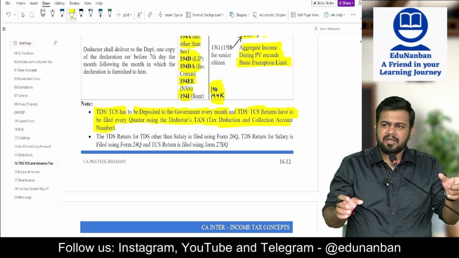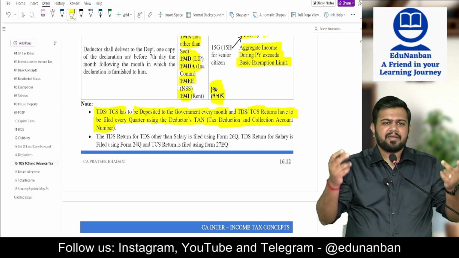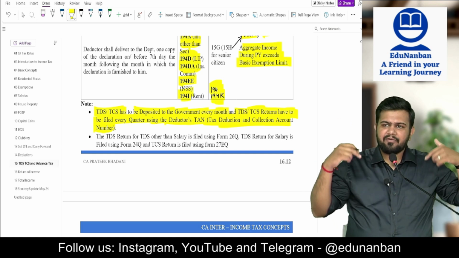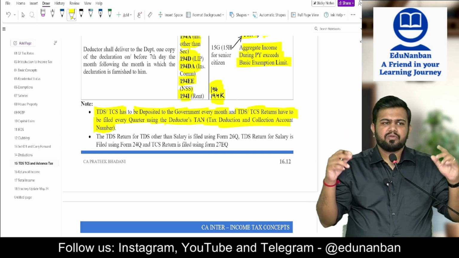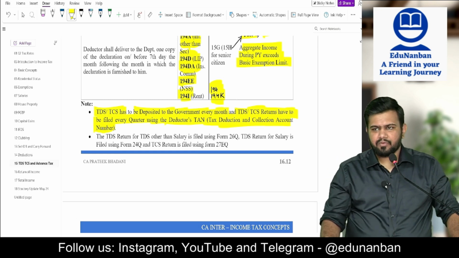This is only the TAN number. With my TAN number only, I will create an account on the government website, and whatever TDS I am paying should be through this TAN number only. Whatever returns I am filing will be through this TAN number only.